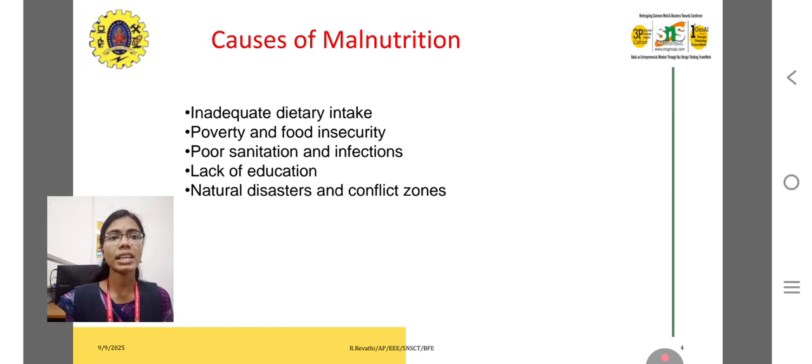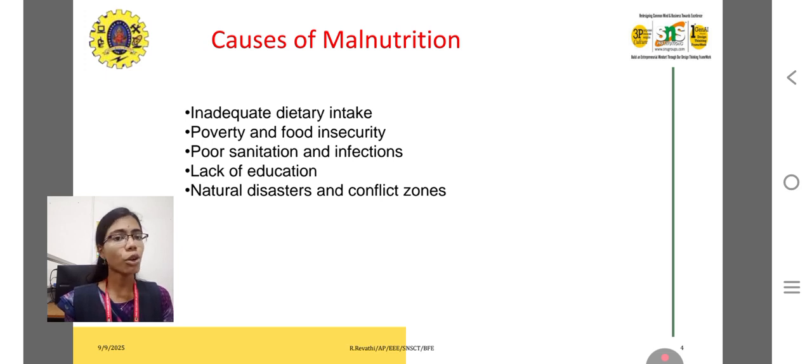Then poor sanitation and infection. Even people who get proper nutrition may be lagging in sanitation, and regular infection may lead to malnutrition. Lack of education: they do not consume a proper diet.